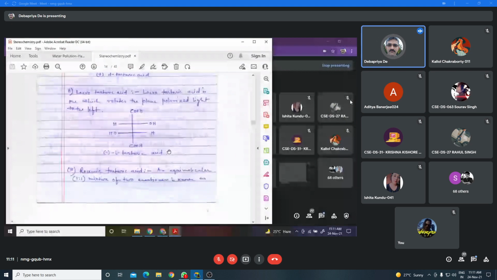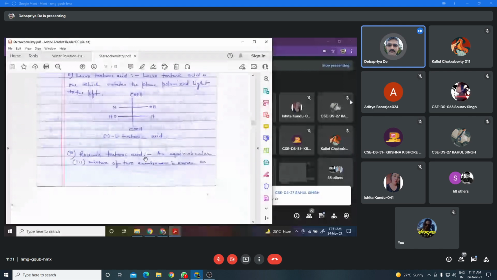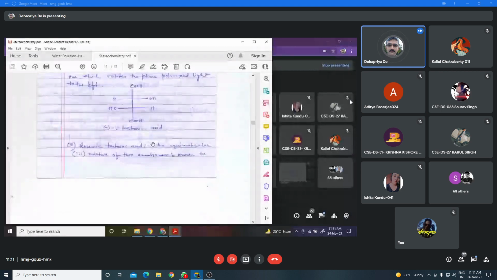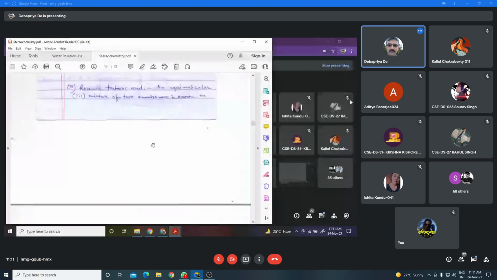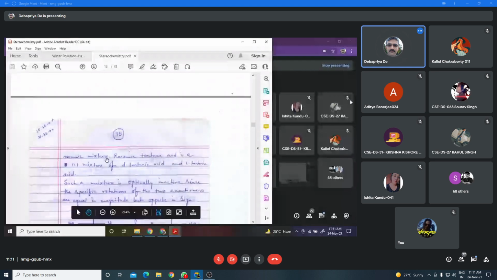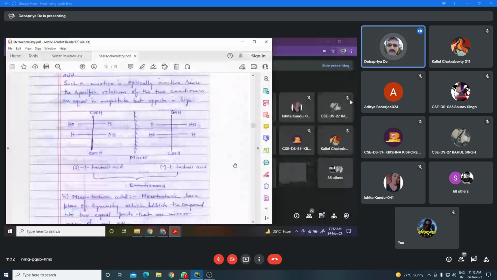Racemic tartaric acid is an equimolar mixture. Equimolar mixture means a 1:1 mixture of D-tartaric acid and L-tartaric acid. This equimolar mixture of D-tartaric acid and L-tartaric acid is called racemic tartaric acid, and it is also called enantiomer. I will explain enantiomer later. So racemic tartaric acid is an equimolar mixture, which is a 1:1 mixture of D-tartaric acid and L-tartaric acid. The D and L. This type of mixture is optically inactive, since the rotations of the two enantiomers are equal in magnitude but opposite in sign.